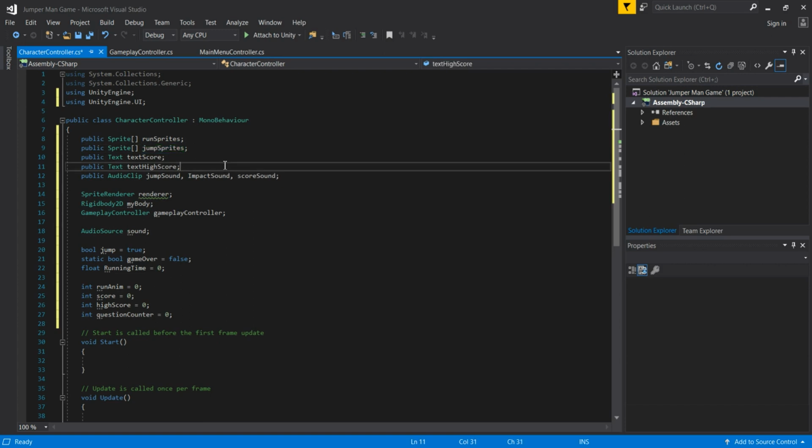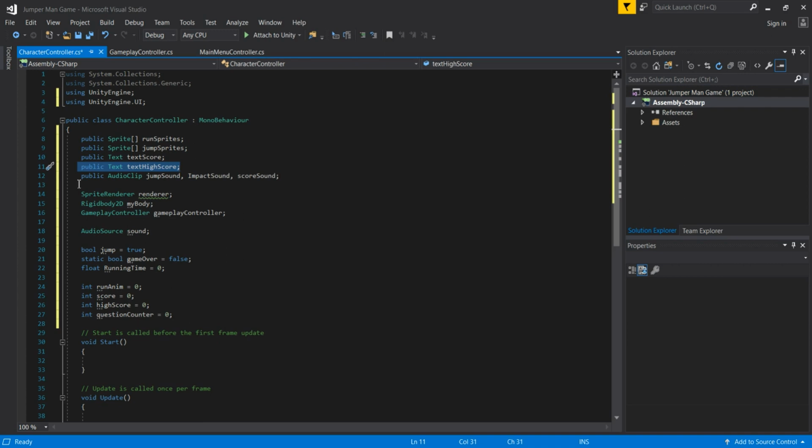And the same way for our jump sprites, we will also import them here in our project, and we will create a jump animation from these jump sprites. Public Text score. If you cannot access Text as a data type, then you need to go here in the usings and type UnityEngine.UI in order to import that UI library. Then you can use Text as a data type and create this text score variable like I do here. This is going to be the score text in our Unity editor.